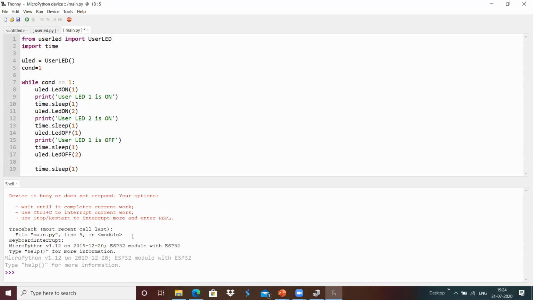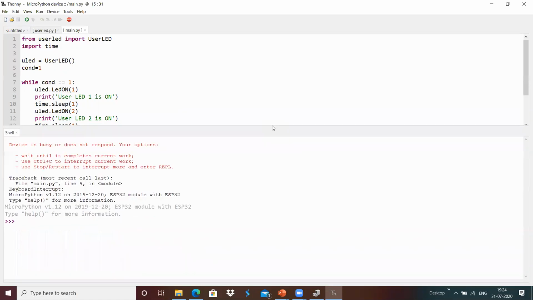If we use this kind of prints, they will come up in the console accordingly.